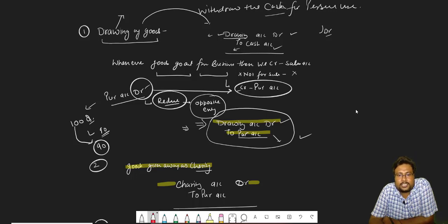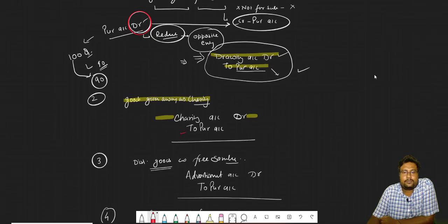And what thing is decreased? Our purchase, our goods, and our goods decrease not because of sales. So what we have to do? We have to decrease our purchase. And how can we decrease the purchase? By making the opposite. So it will be to purchase account.